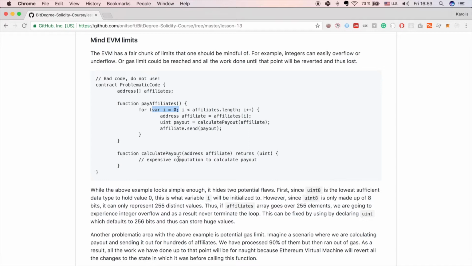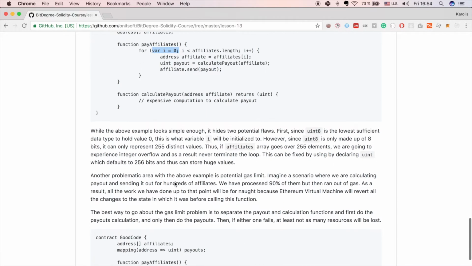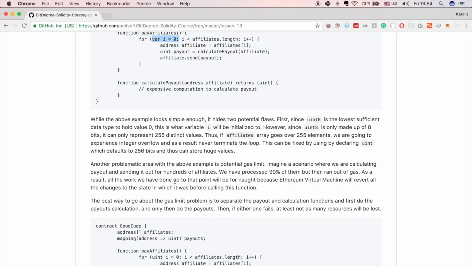Thus, if the affiliates array goes over 255 elements, we are going to experience integer overflow and as a result never terminate the loop. This can be fixed by declaring uint, which defaults to 256 bits and thus can store huge values.